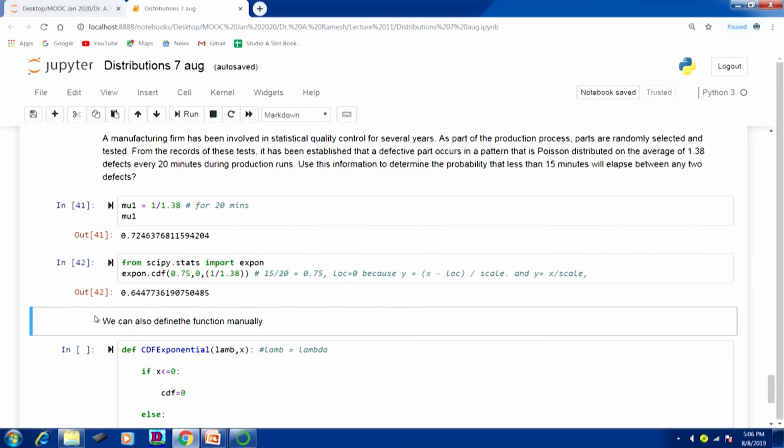Okay students, so far we have seen binomial distribution and how to use Python, then we have seen Poisson distribution, uniform distribution, normal distribution, exponential distribution and hypergeometric distribution also. So, we will continue in the next class with a new topic, that is sampling and sampling distribution. Thank you.